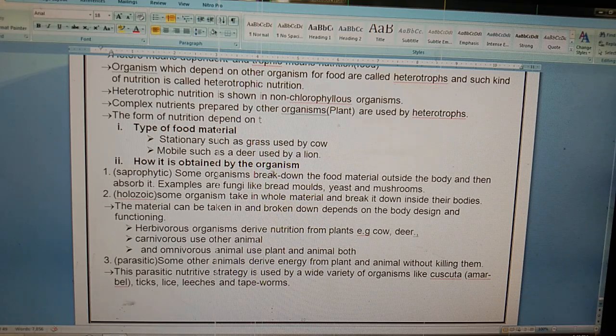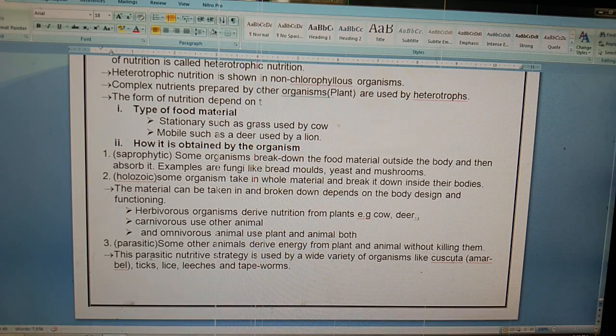So we have studied two types of organism. In the first, they break down food outside the body. In the second, they break down food inside the body. But with both types of organism, first of all they kill the organism, then break it down. But we are going to study a third type of organism which does not kill the organism, but enters inside the organism and obtains the food. Such organisms are called parasites. Let us study. Some other animals derive energy from plants and animals without killing them. This parasite nutritive strategy is used by a wide variety of organisms like Cuscuta.